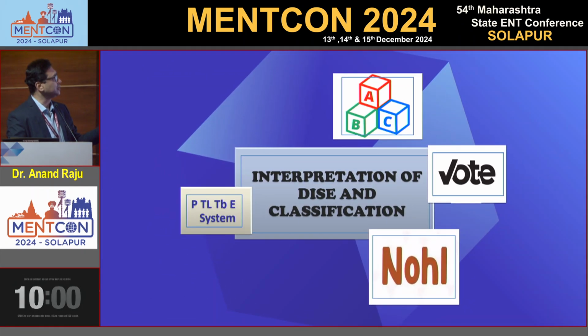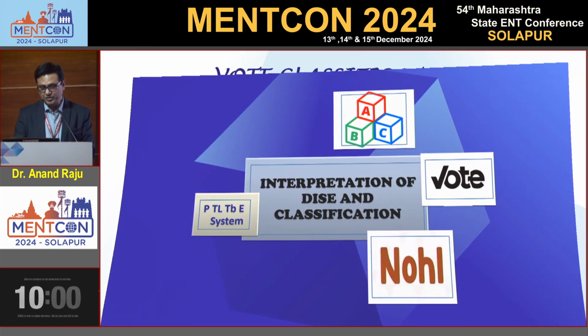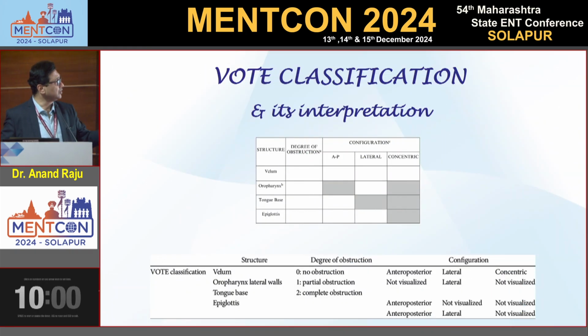Coming to the interpretation, a lot of grading systems are available. The VOTE system is what we normally use regularly: velum, oropharynx, tongue base, and epiglottis. Then the NOHL system also includes the nose, along with the palate, tongue base, and epiglottis. There is also the turbinate, tongue base and epiglottis system, and ABC; all these systems are available. Normally we use the VOTE classification: velum, oropharynx, tongue base, and epiglottis. The degree of obstruction is 0, 1, or 2, with anteroposterior, lateral, or circumferential collapse.